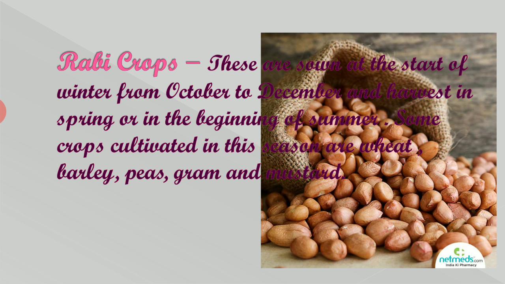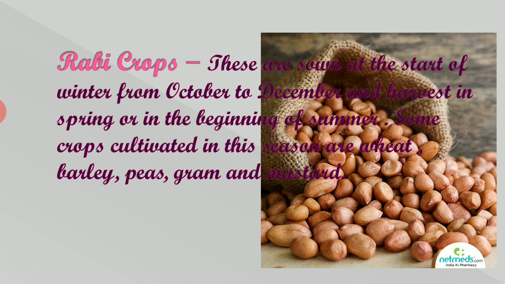Rabi crops: the seeds are sown from the winter season, that is October to December, and harvested in the spring season or the beginning of the summer season.